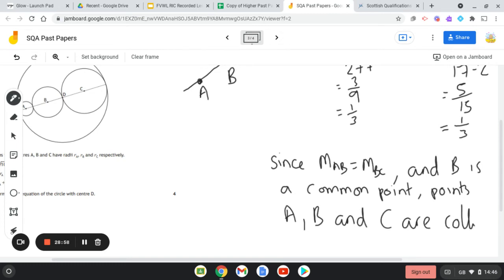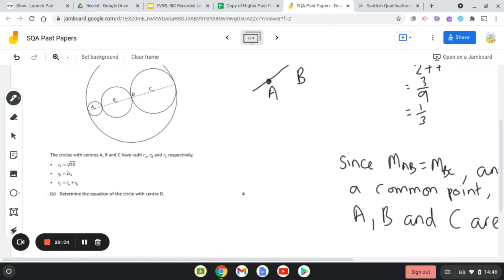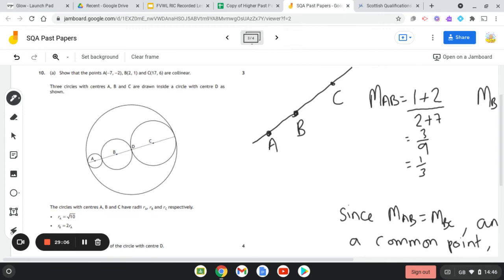Okay, so that is part A answered for you. That was part A and that was worth three marks, so we've done that bit.